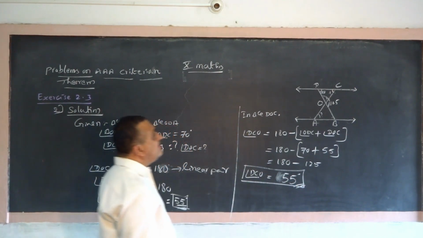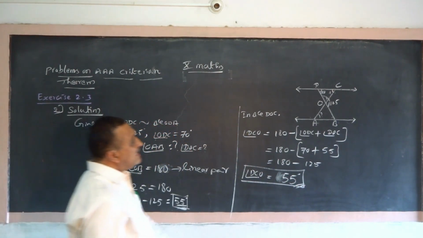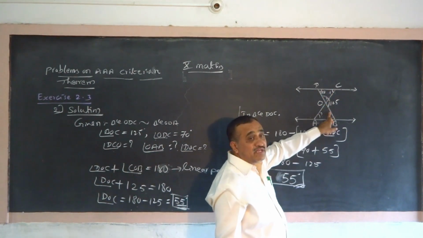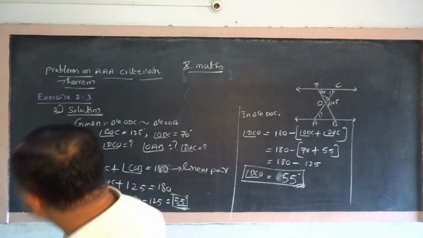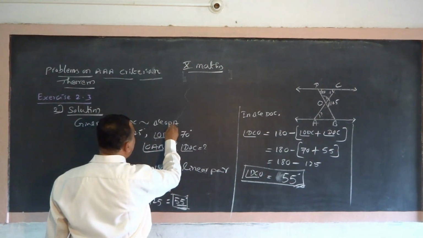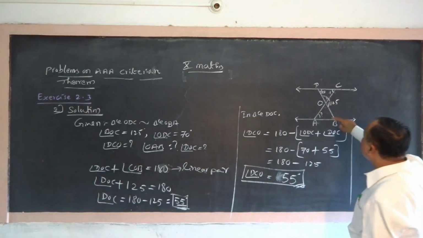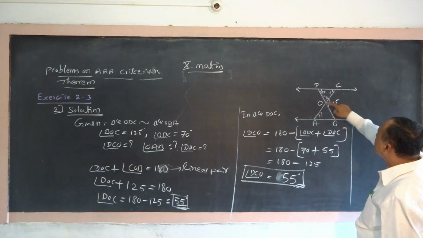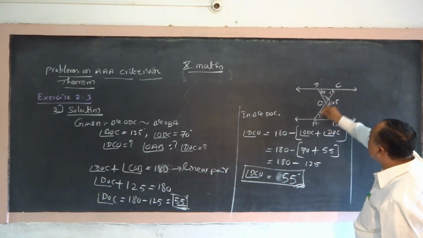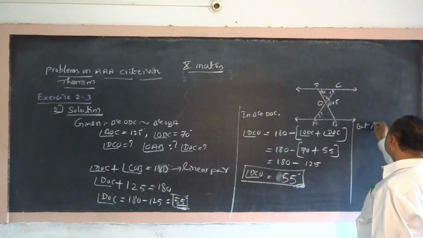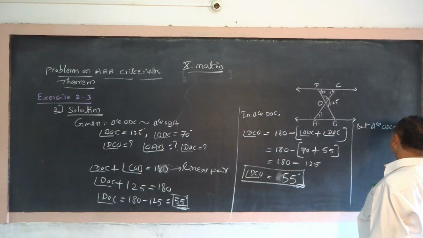Then what is angle OAB? Angle OAB is equal to angle DCO because triangle ODC is similar to triangle OBA.